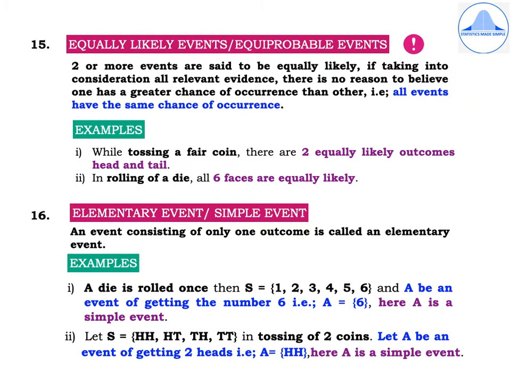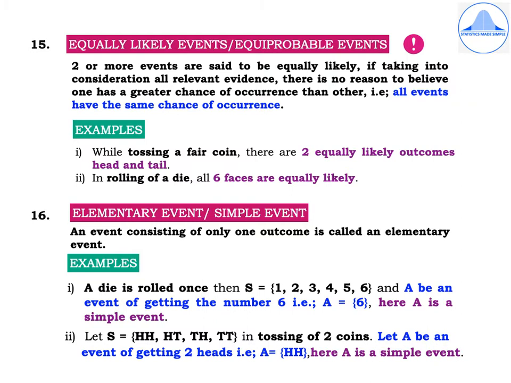Similarly, if you take the rolling of a die example, all the 6 faces are equally likely. In other words, all the numbers 1, 2, 3, 4, 5, 6, when we roll a die, have an equal chance of occurrence. 16th definition, elementary event or simple event. An event consisting of only one outcome is called an elementary event.